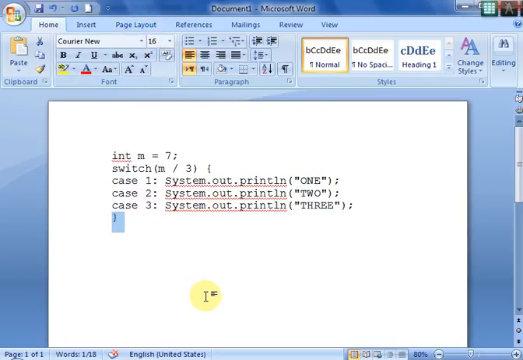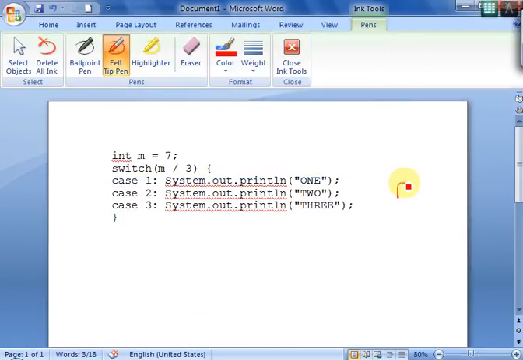Now it says int m is equal to 7, switch of m divided by 3. Now m is 7 and m divided by 3 is how much? 7 divided by 3, so it goes 2 times 6, so after division the result is 2.